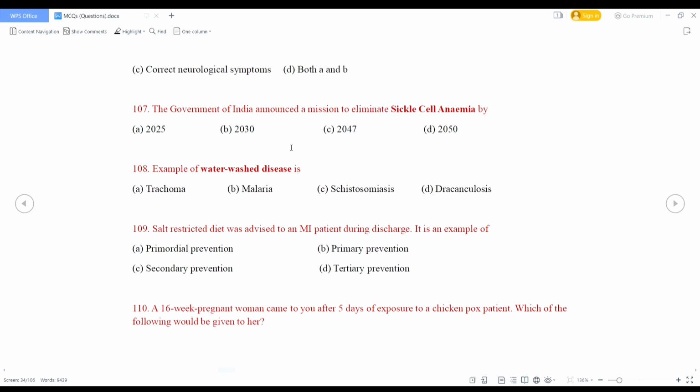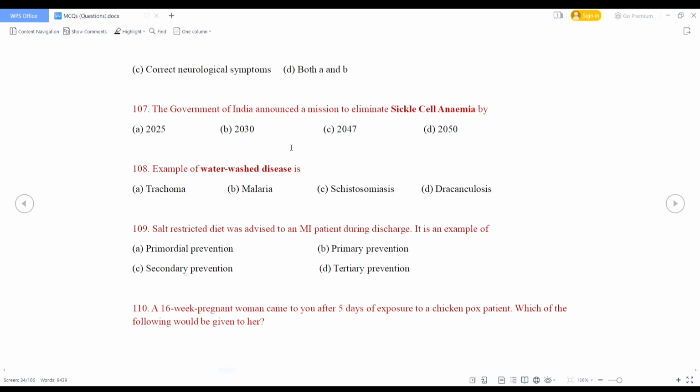The government of India announced a mission to eliminate sickle cell anemia by 2025, 2030, 2047 or 2050. This is a straightforward question. So right answer is 2047.